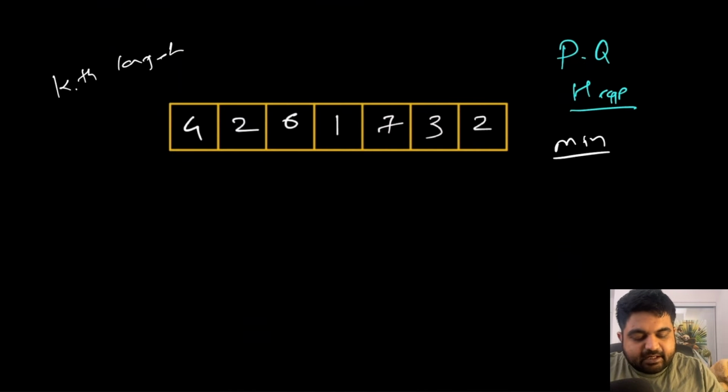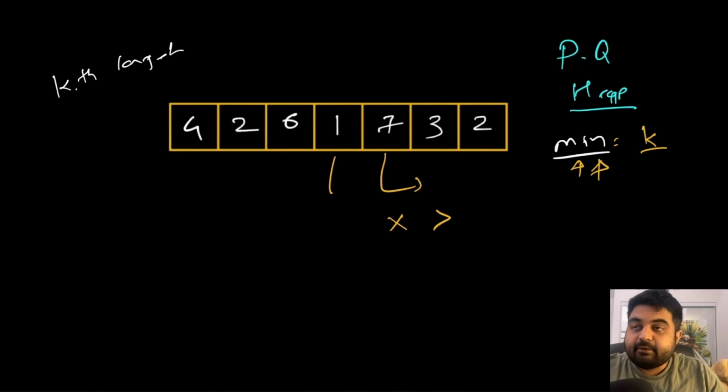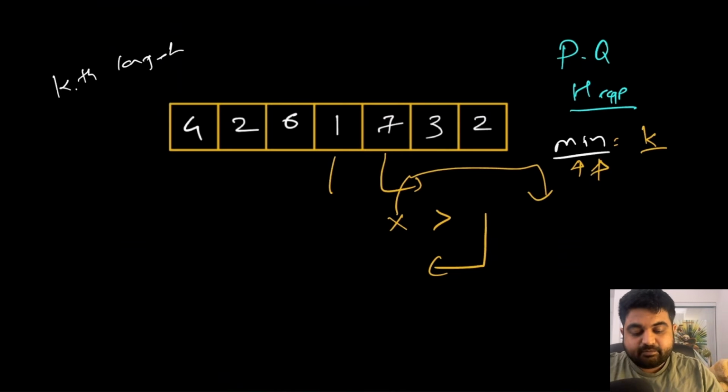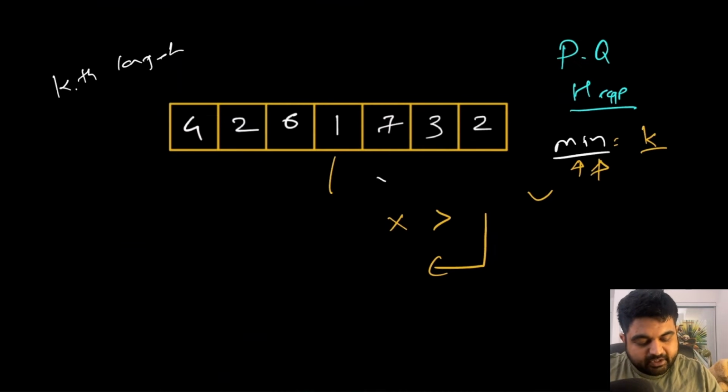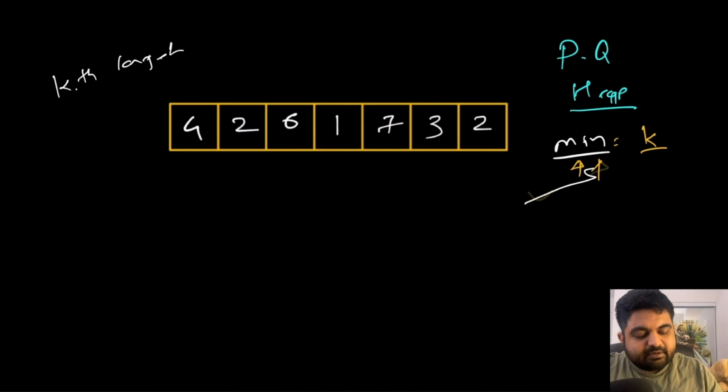Next thing is we are going to have this min heap of size k, so we are only going to store k values at one time. And third, in this particular min heap we are going to have a condition: if a new value we are trying to add, say x, is greater than the very first value currently present inside the min heap, then we are going to kick that value out of the min heap and put x inside. The min heap is once again going to maintain its sorting property and keep all the values inside the min heap in ascending fashion.